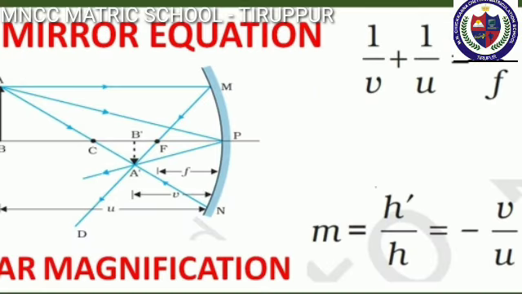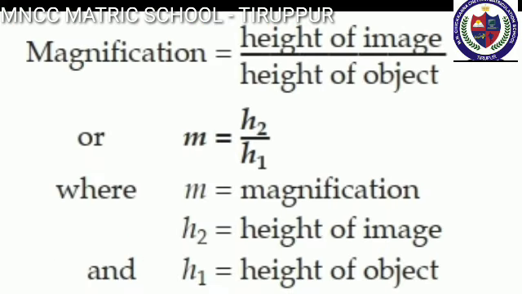Next, let's learn about linear magnification. It can be defined as the ratio of the height of the image to the height of the object. That means m is equal to h dash divided by h, otherwise called as hi divided by ho or h2 divided by h1. Here m means magnification and h2 means height of the image and h1 means height of the object. So magnification is equal to height of the image divided by height of the object.